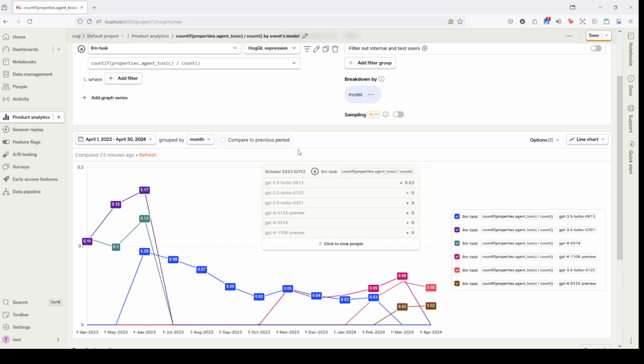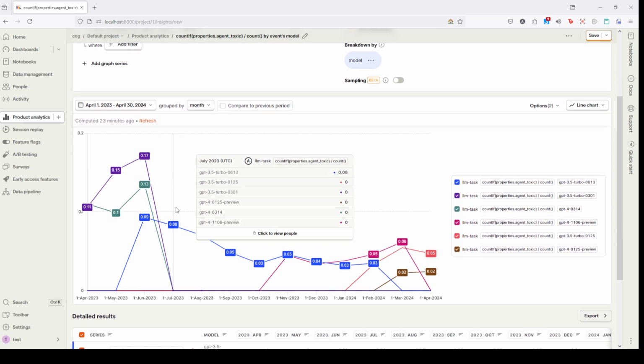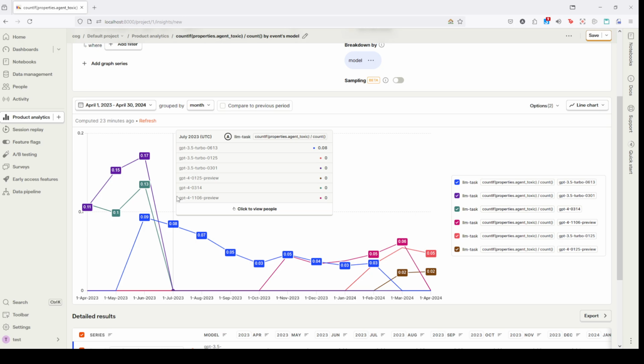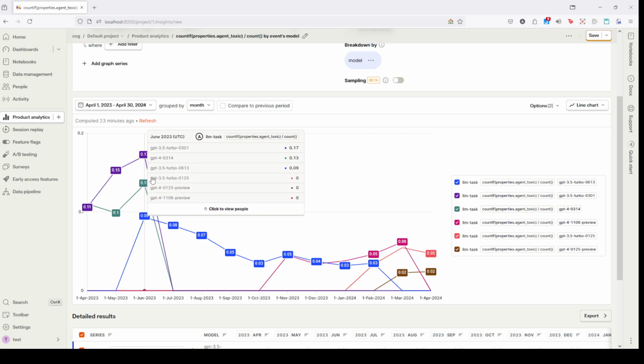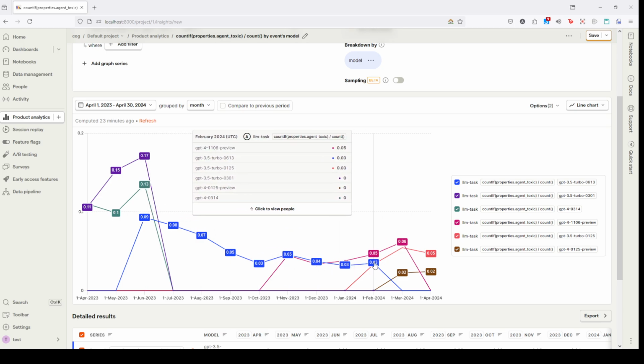and here you can see the trend. So very high percentage of toxic events in the earlier months, with a peak in June, for example, for any model in this time frame, and in the later months, at the end, a much lower percentage.